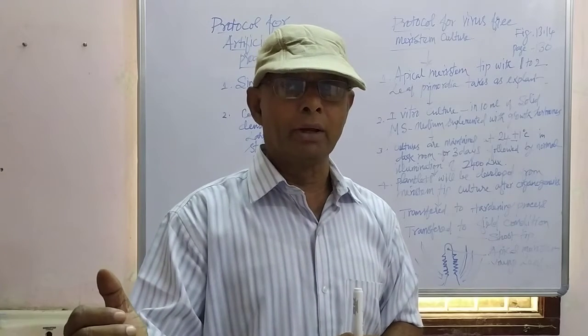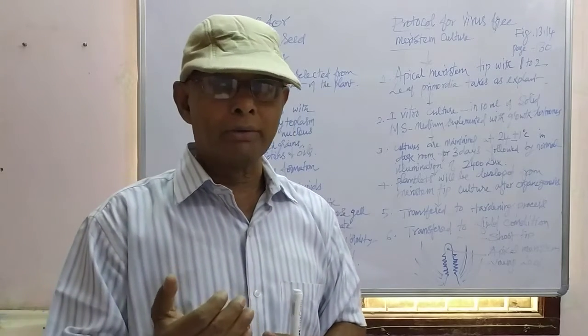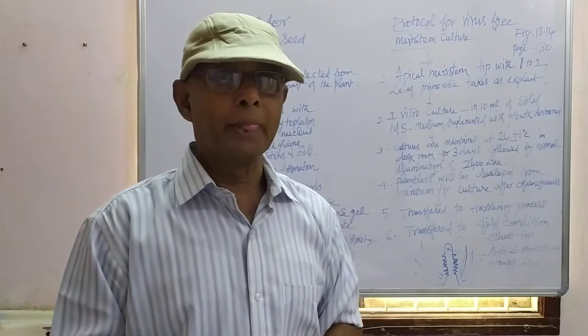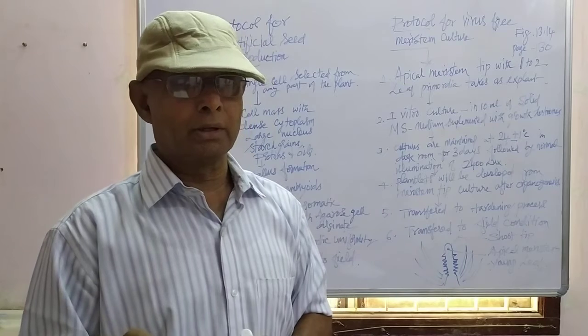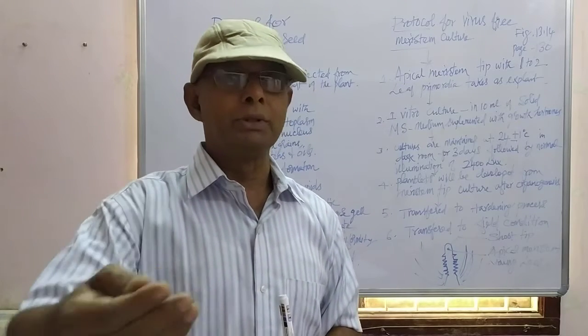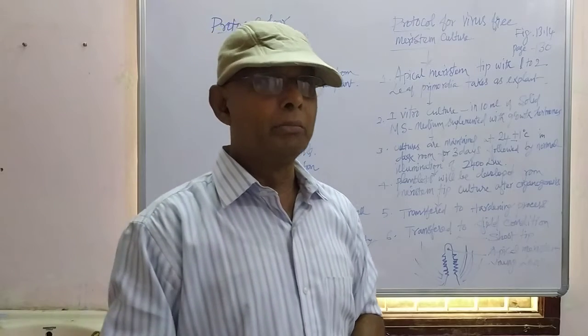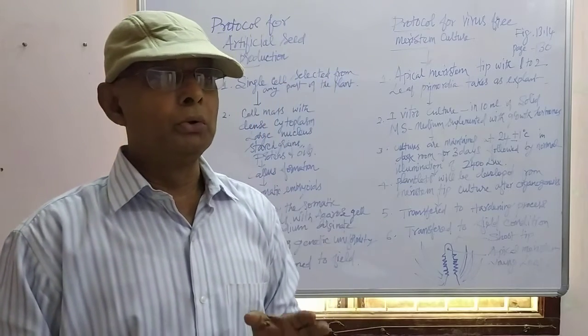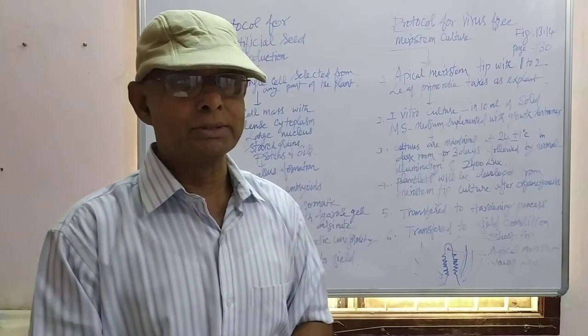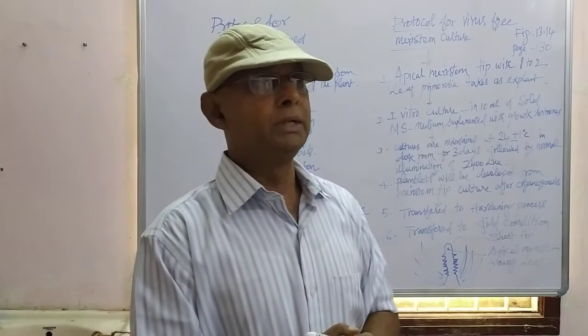culturing in the culture medium. When any cell of the plant is cultured in the culture medium, in plant tissue culture, that will form callus. The callus will develop into embryoid. The embryoid can be used for the production of synseeds or synthetic seeds or artificial seeds.